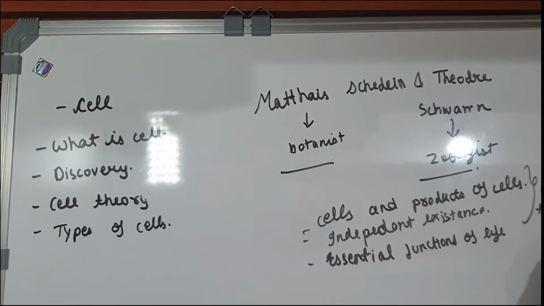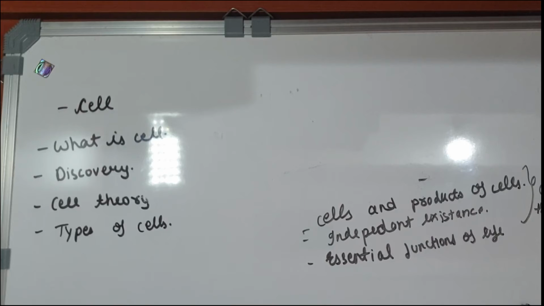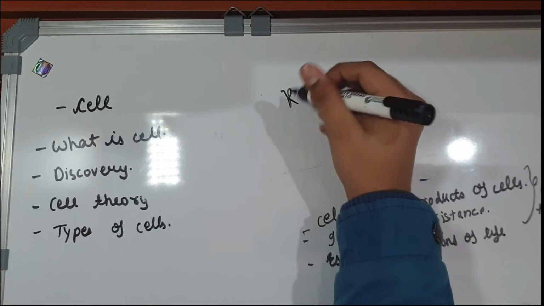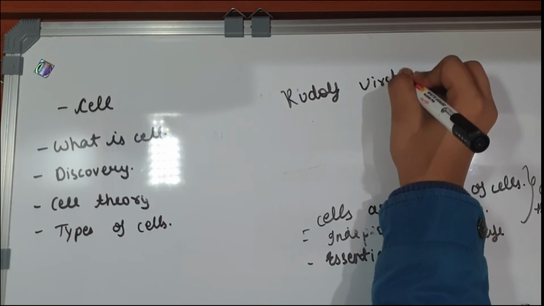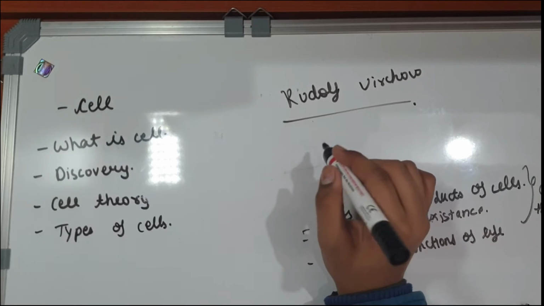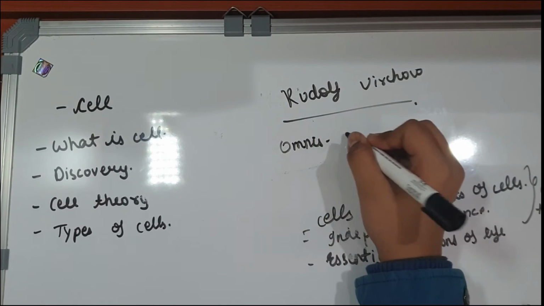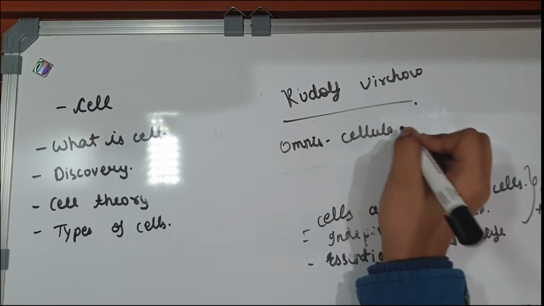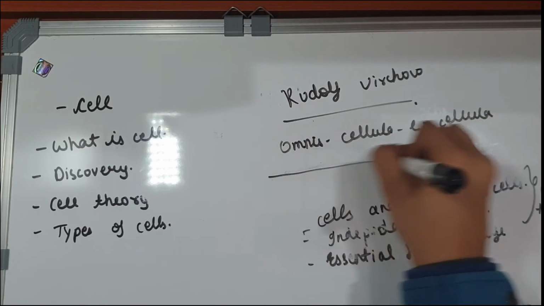But later on, this cell theory was modified by Rudolf Virchow. He proposed that a cell is made from a pre-existing cell. In Latin, it is written as omnis cellula e cellula. So this was all about cell theory.